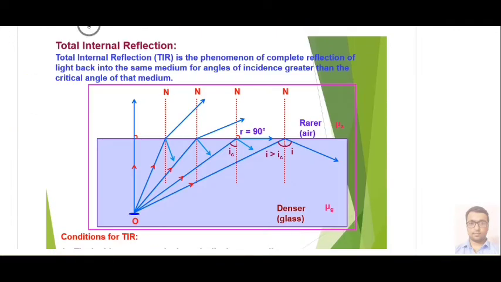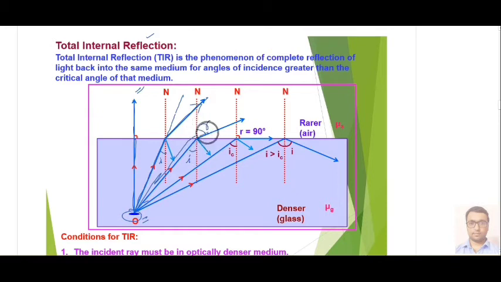Next we have TIR, or total internal reflection. Now suppose the object is placed in a denser medium, then the first ray that is going normal to the plane will go without deviation, or it will go straight, and the second ray that is going in this way, this is your incident angle. We know that it will move away from its path like this. And for the third ray, if we increase our angle of incidence I, then the angle of refraction will also increase.